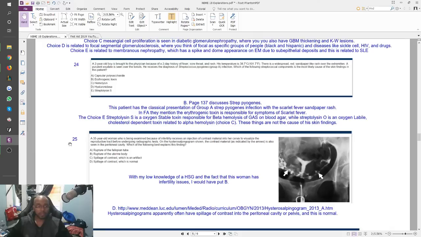Okay, so 24. A 2-year-old boy is brought to the physician because of a 2-day history of fever, sore throat, and rash. His temperature is 101.7. There's a widespread red sandpaper-like rash over the extremities. The sandpaper rash is a giveaway for the scarlet fever stuff. A purulent exudate is seen over the tonsils. He receives the diagnosis of strep pyogenes, which is obvious. Which of the following streptococcal components is the most likely cause of the skin findings in this patient?